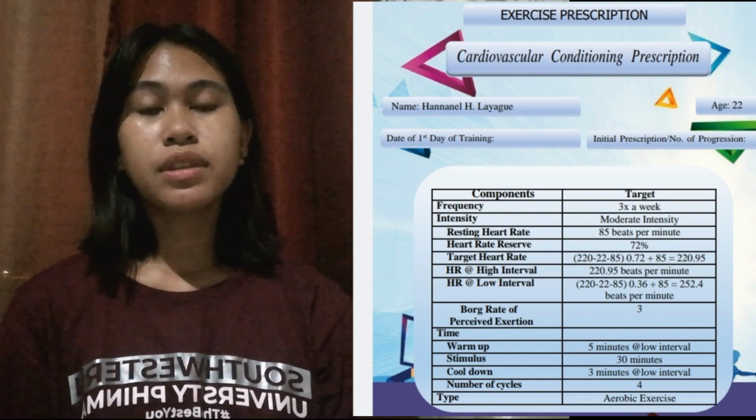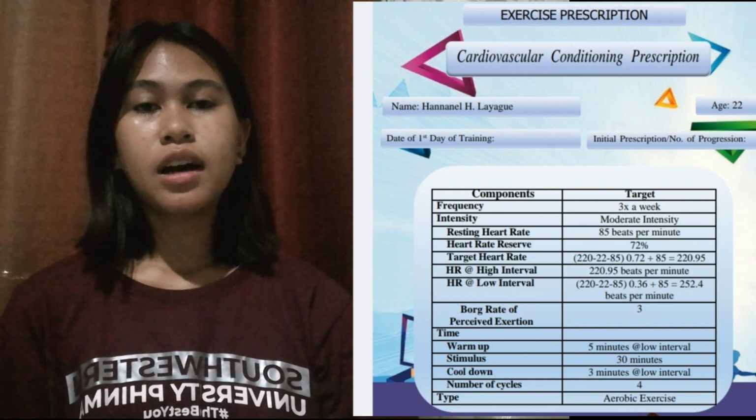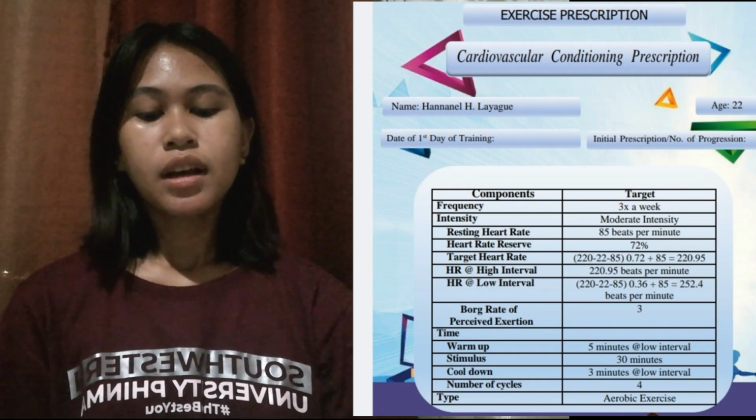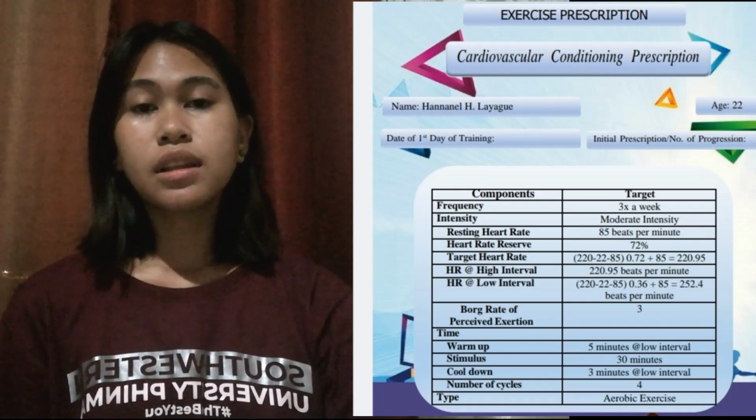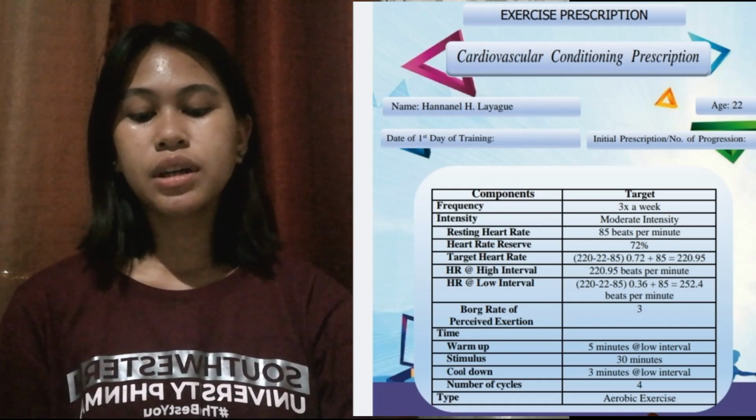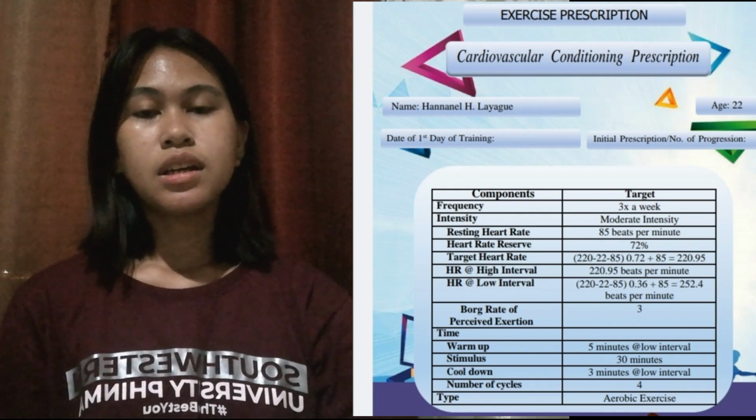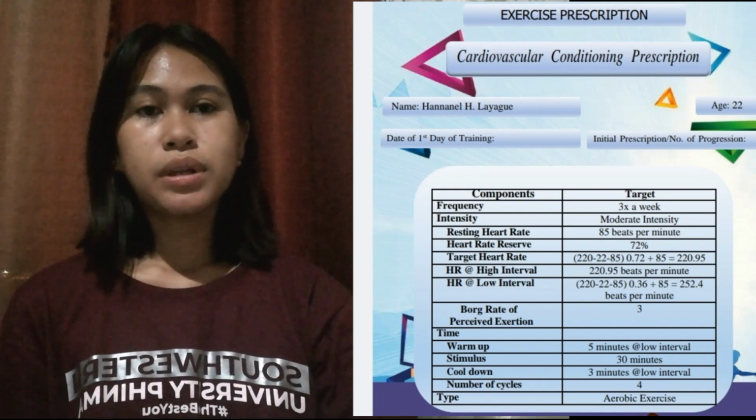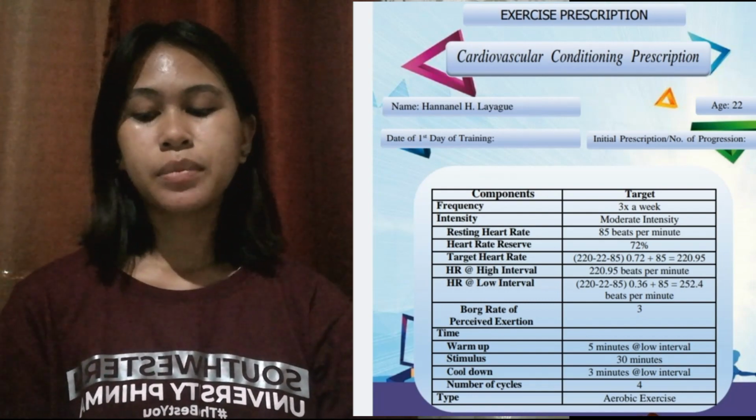So next, we have here the heart rate at high interval. It is based on the target heart rate. So since the target heart rate of my trainee is 220.95 beats per minute.